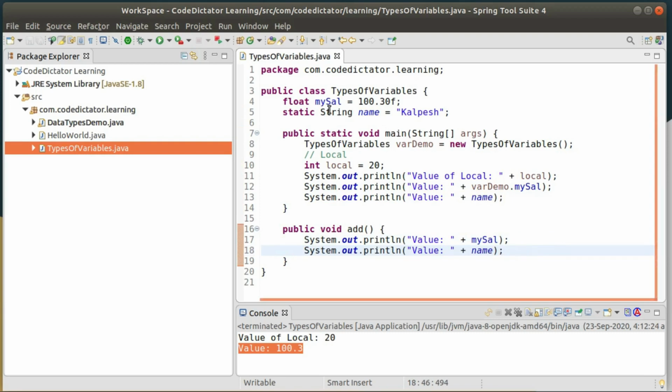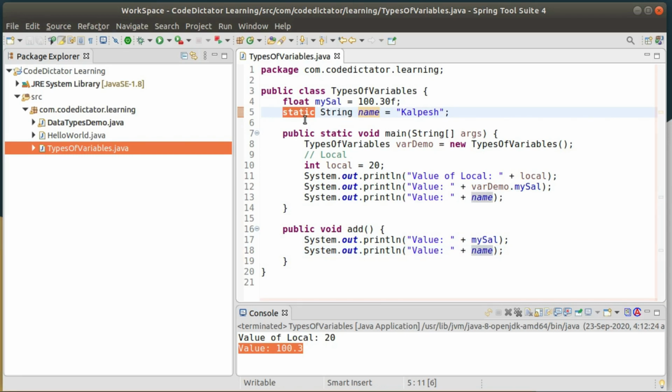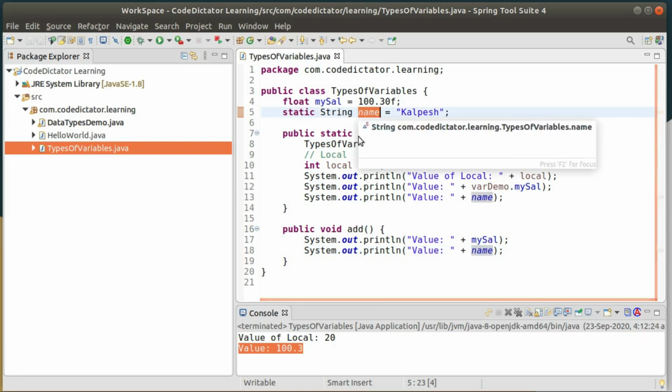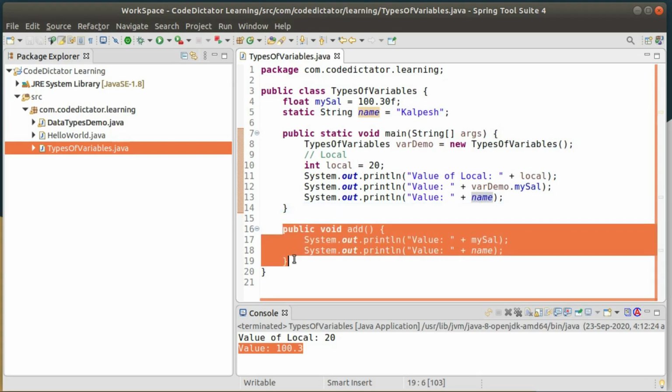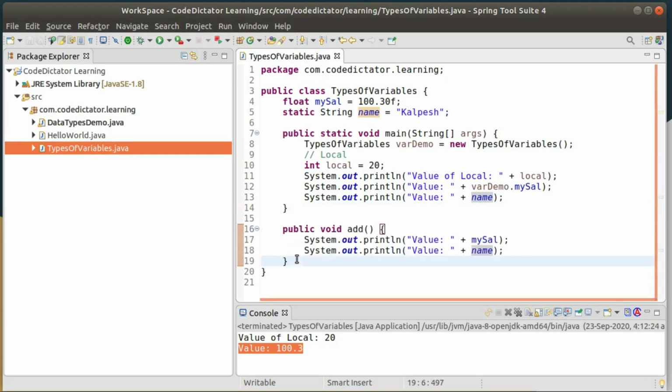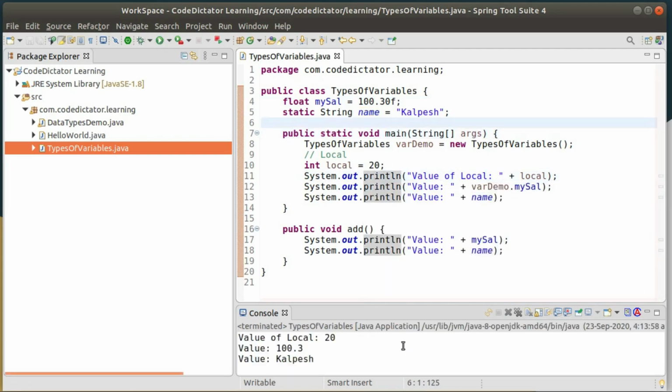So if my variable is static, I can access it inside my static method, as well as inside my non-static method. But I can't do the reverse: if my variable is non-static, I can't use it inside my static method. Run this example and you will get your output.